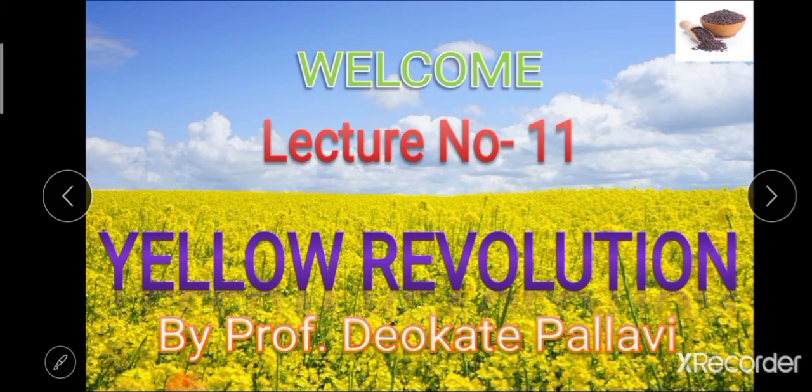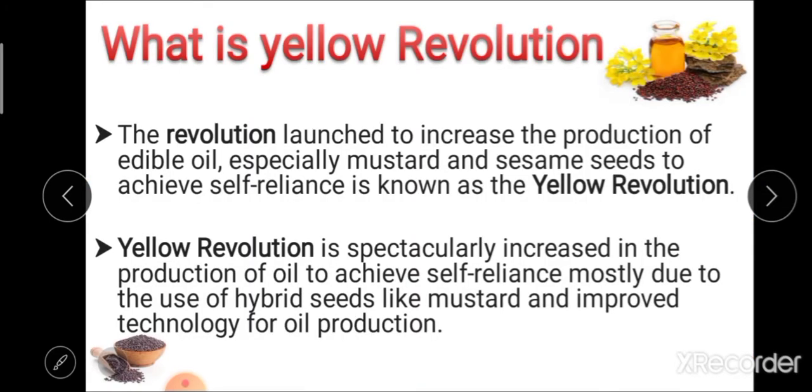In the previous lecture we studied the Silver Revolution in India, which is related to egg production. In today's session we will study the Yellow Revolution in detail. First of all, let us see what the Yellow Revolution is. The Yellow Revolution was launched to increase the production of edible oil, especially mustard and sesame seeds, to achieve self-reliance.